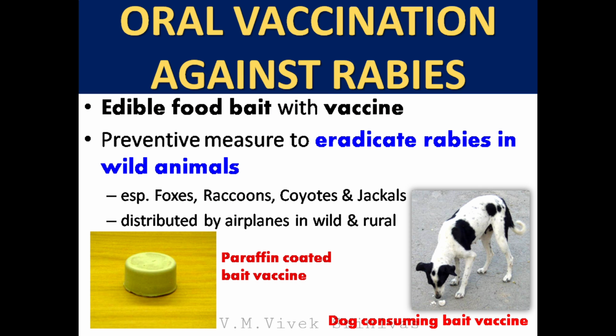Oral vaccination against rabies. This is done to prevent and eradicate rabies in wild animals, such as foxes, raccoons, coyotes, and jackals. Here, the vaccine is mixed with edible food, and used as bait vaccine. These bait vaccines are distributed by airplanes in wild and rural areas. The left picture is showing the paraffin-coated edible food bait vaccine. The right one is showing the dog consuming the bait vaccine.